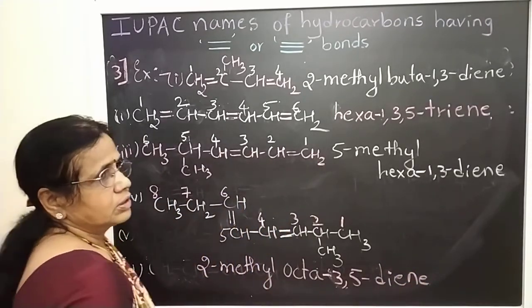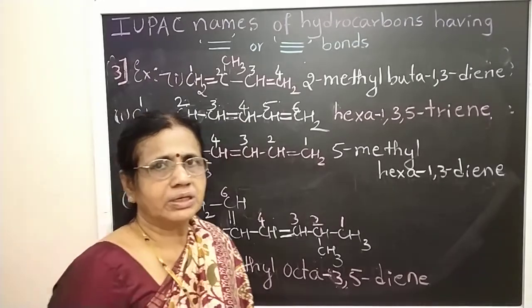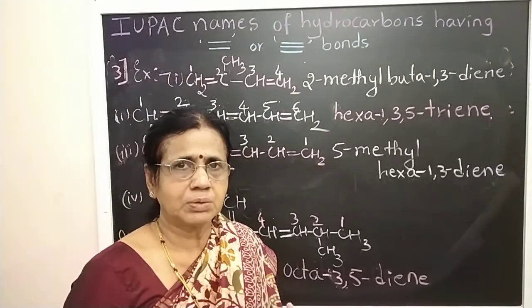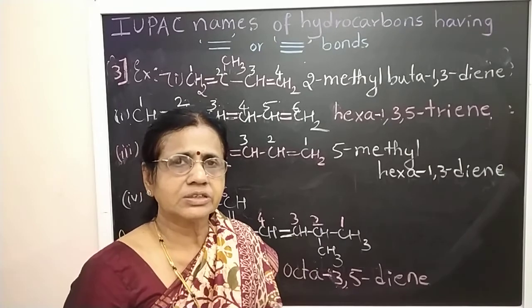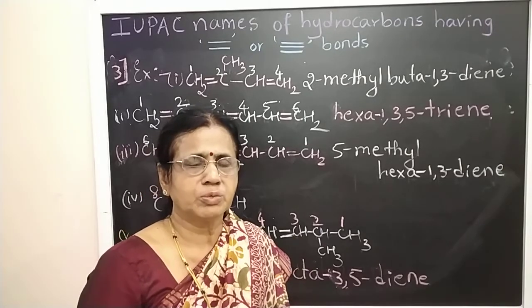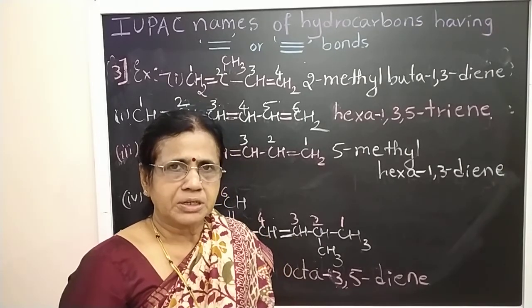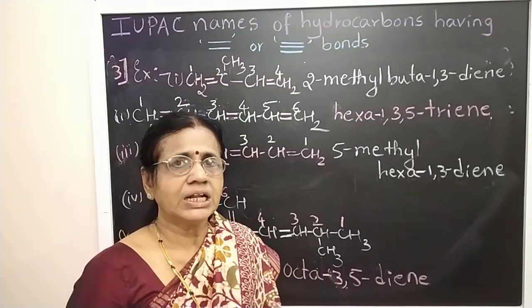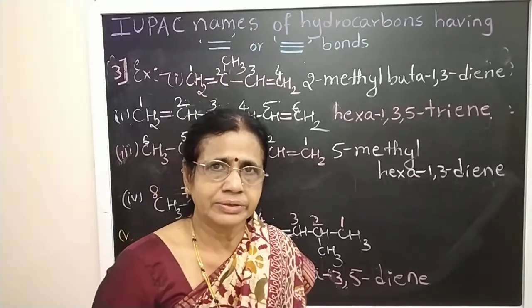Okay. So this is about the IUPAC nomenclature of the compounds having double or triple bonds. In the next class we will study the IUPAC nomenclature of organic compounds which contain functional groups. Okay. Thank you.